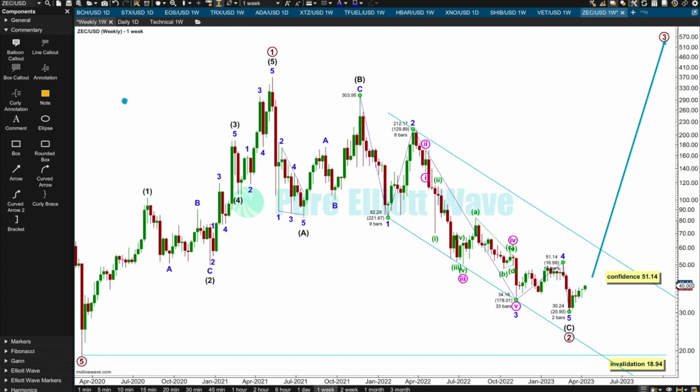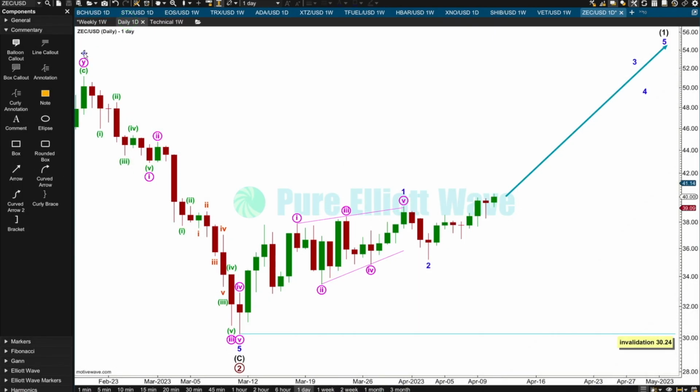Let's take a look at the daily chart, and we're going to focus on the end of minor 4, minor 5, and the start of what's happening in here. Here's the end of minor 4, double zigzag, minor 5, a really good looking 5-wave impulse. I'm going to label a first wave at intermediate degree incomplete, with minor wave 1 a leading contracting diagonal, minor 2 a very shallow zigzag following it. This is not normal for a second wave following a first wave leading diagonal, but the subdivisions fit, and this explains all of the overlapping in this movement here.